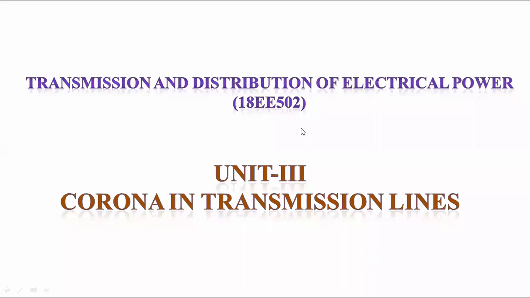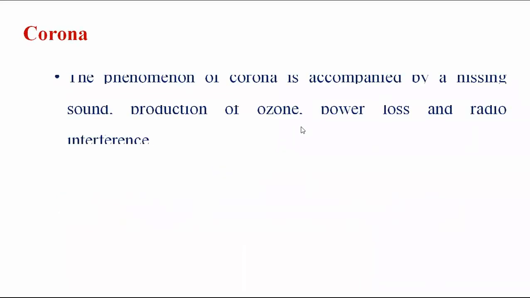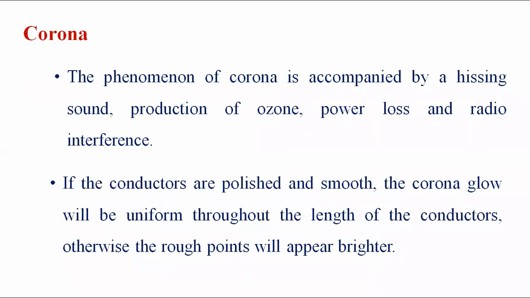This is Unit 3, corona in transmission lines. Transmission lines are classified into two types: overhead transmission lines and underground cables. In overhead transmission lines, we can transfer operating voltage up to 765 kV. But in underground cables, we can transfer operating voltage only up to 66 kV. Beyond that, it is not economically feasible.